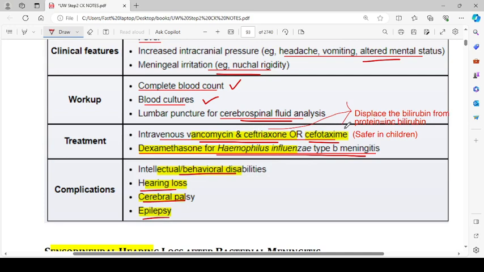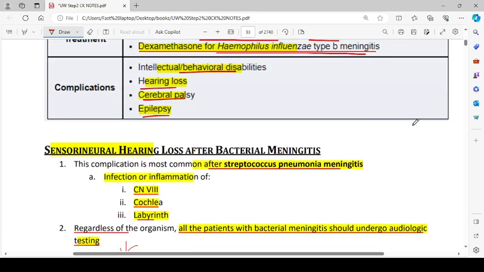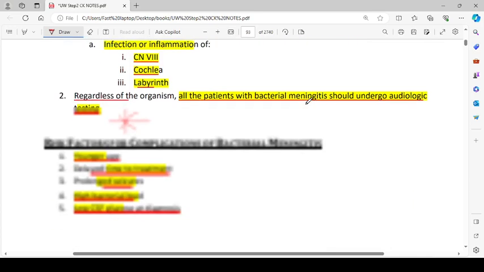Intravenous vancomycin and ceftriaxone, they displace the bilirubin from the protein, increase bilirubin, but somehow that is safe in children. Okay, that was not about vancomycin, that was about ceftriaxone only.